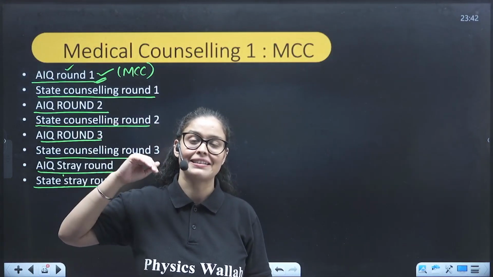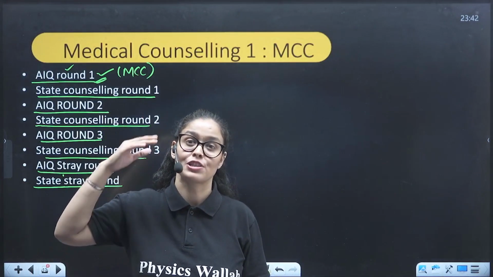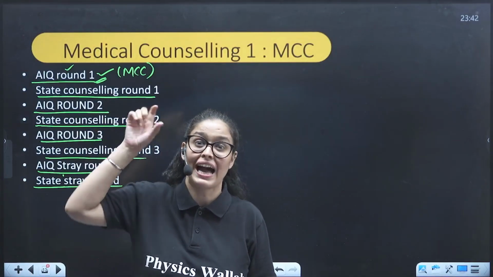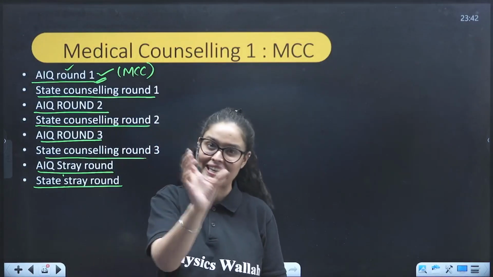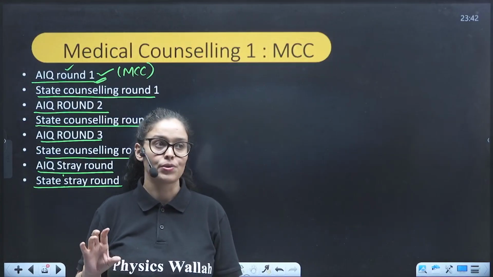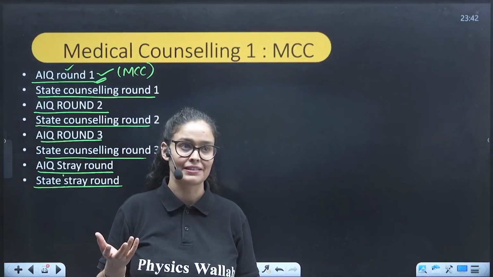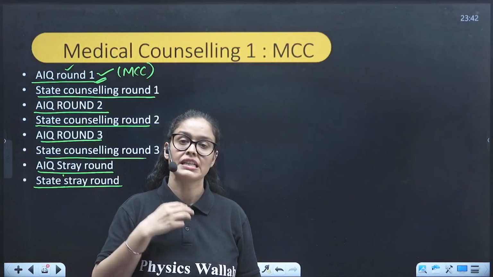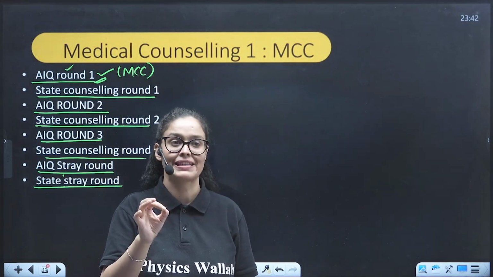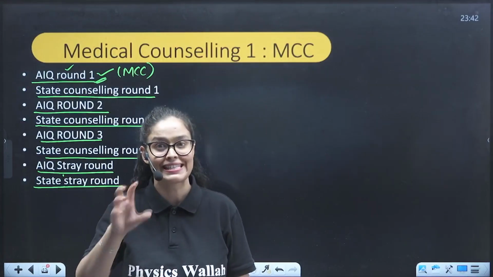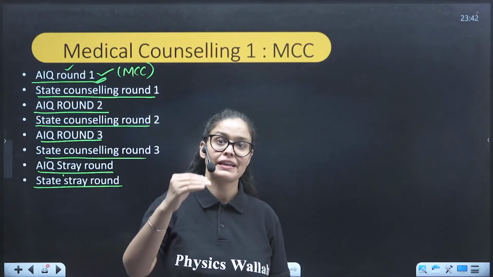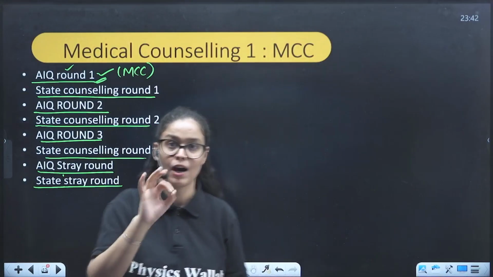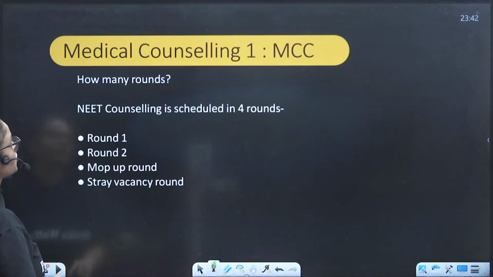So I'm sure you're getting how to participate in the central counseling for all the universities that I mentioned under the MCC, and the state governments have their own counseling websites, right? And make sure that you have an idea about your state, like how many colleges and how many seats they have, so that you will know how to actually choose those colleges, right?